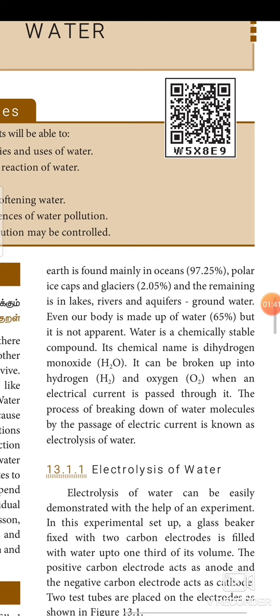Even our body is made up of water. 65% of our body is made up of water, but it is not apparent. Water is a chemically stable compound. Its chemical name is dihydrogen monoxide, H2O. It can be broken up to hydrogen H2 and oxygen O2 when an electrical current is passed through it. The process of breaking down of water molecule by the passage of electric current is known as electrolysis of water.